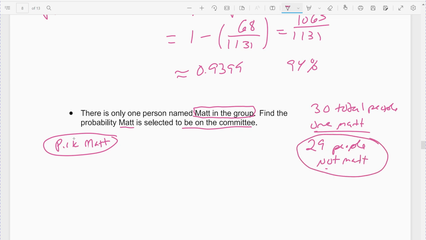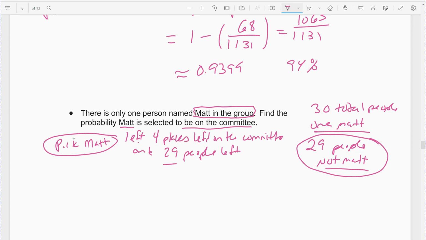And so we've got to finish our group with all the people. So if we've picked Matt, he's on the committee, which means what's left? There are 4 places left on the committee, and 29 people left that are not Matt, right?